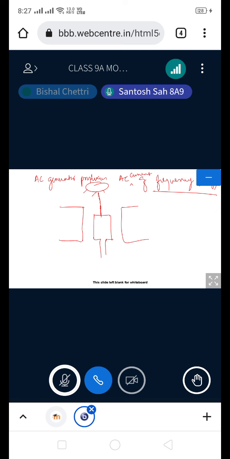Is that the average or the highest? Not only the highest, but that is the design. The coil is designed in that way. The frequency of the alternating current received in India is 50 hertz.